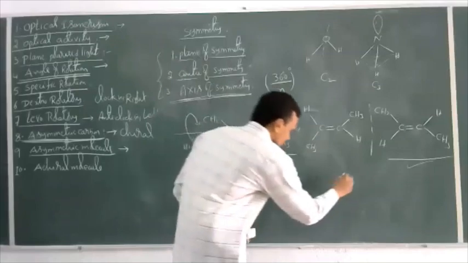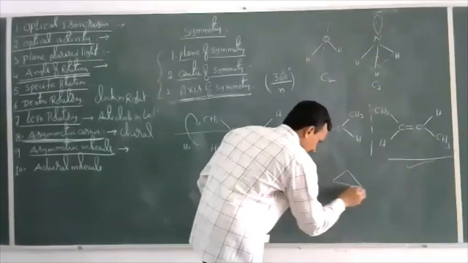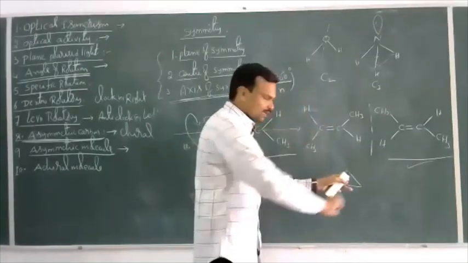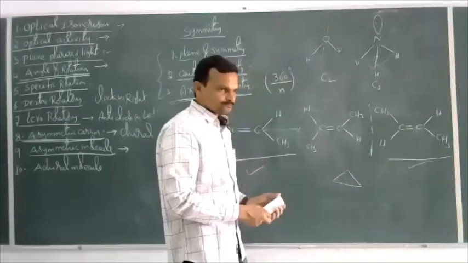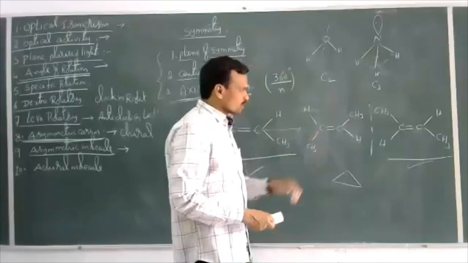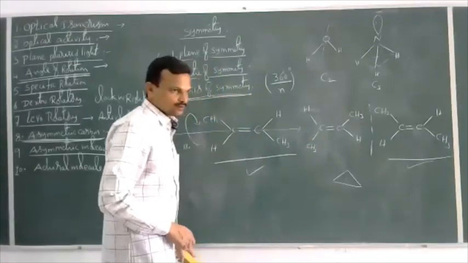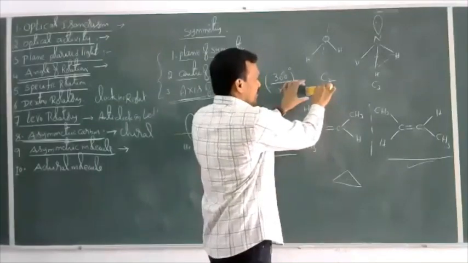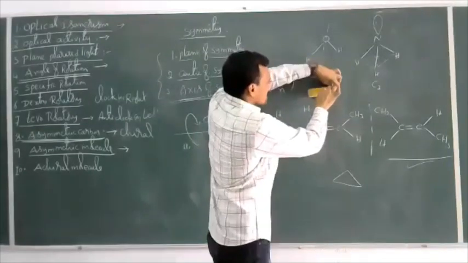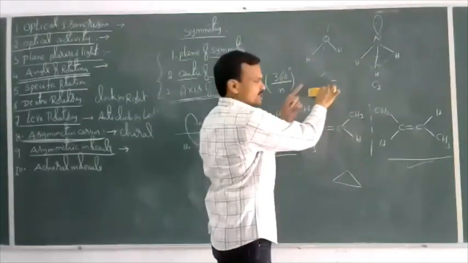Or simply, here is the equilateral triangle. With respect to this point, if you rotate the molecule by 120 degrees, we can get the same triangle. Again, rotate the molecule by 120, we can get the same structure. Or for example, let us take this duster here. With respect to this point, I will rotate this duster by just 180 degrees. I got the same structure.